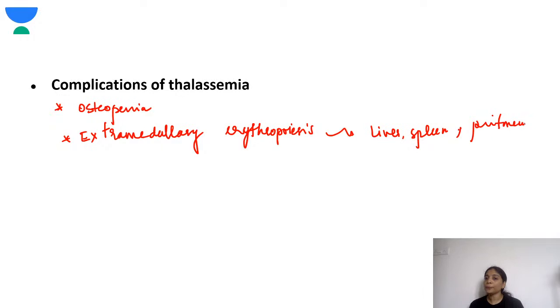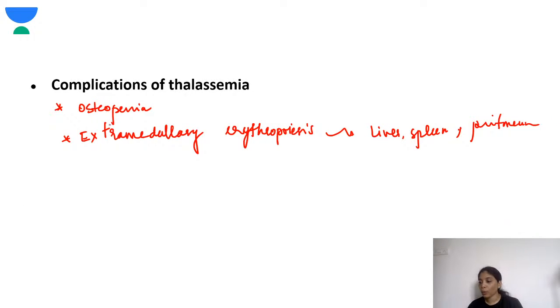So these are the sites. What happens is these can present as mass. So with extramedullary erythropoiesis, there can be mass formation, and they can have a pressure effect on various other organs as well. They can compress the spinal cord also. So these are the complications because of the extramedullary erythropoiesis.